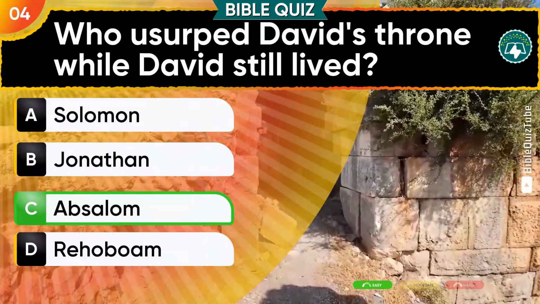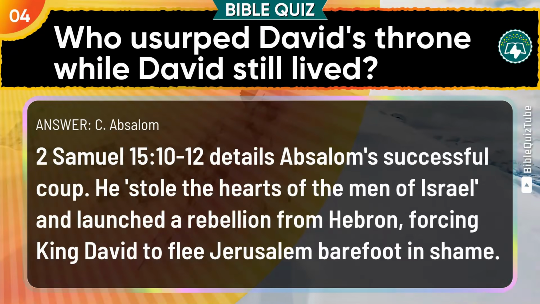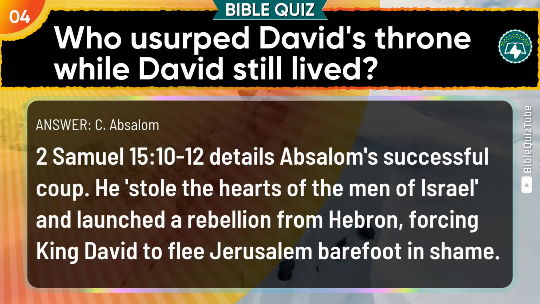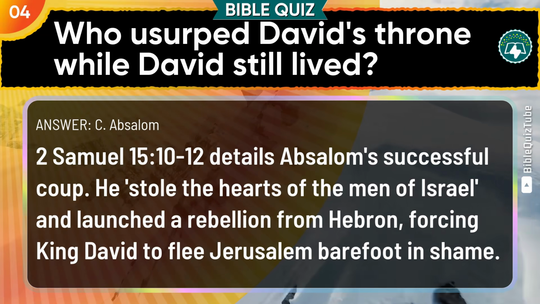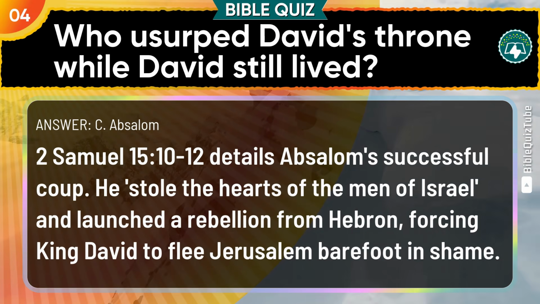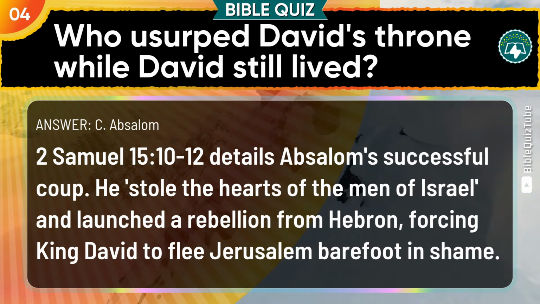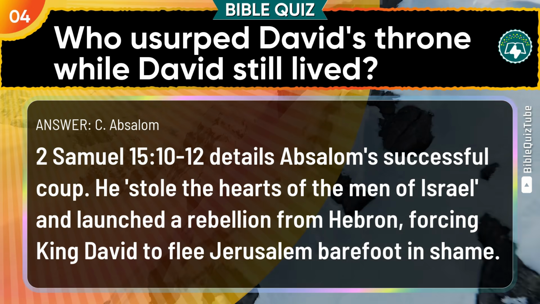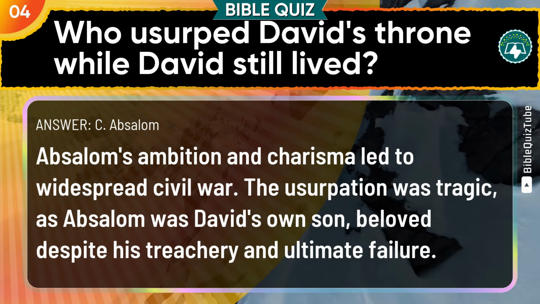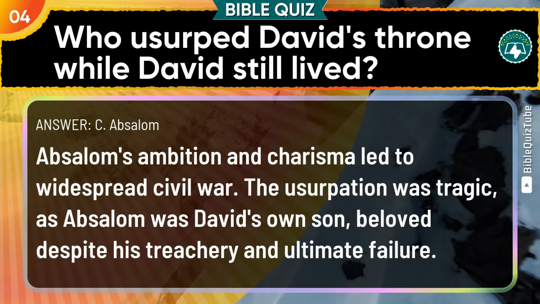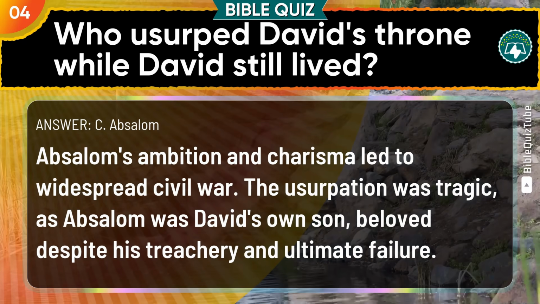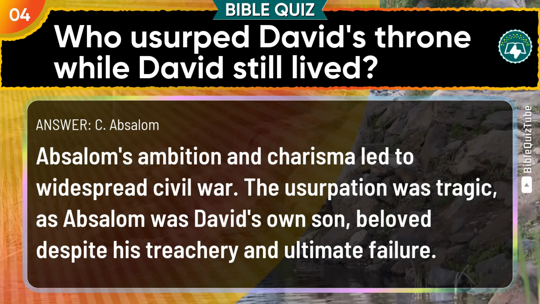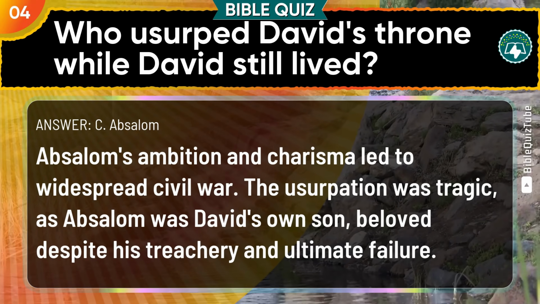Absalom. The explanation. 2 Samuel chapter 15 verses 10 to 12 details Absalom's successful coup. He stole the hearts of the men of Israel and launched a rebellion from Hebron, forcing King David to flee Jerusalem barefoot in shame. Absalom's ambition and charisma led to widespread civil war. The usurpation was tragic, as Absalom was David's own son, beloved despite his treachery and ultimate failure.